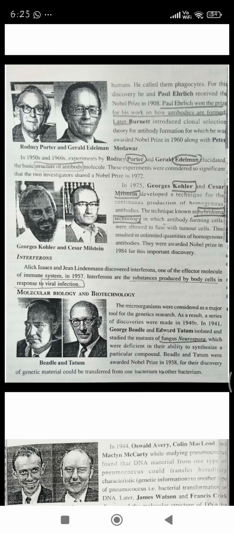Interferons are proteins, very effective molecules in the immune system present in our body. Interferons are substances produced by our body cells in response to viral infection. Whenever we get a viral infection or viral disease, our body produces interferons against them.